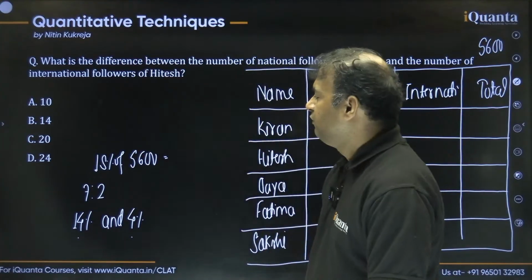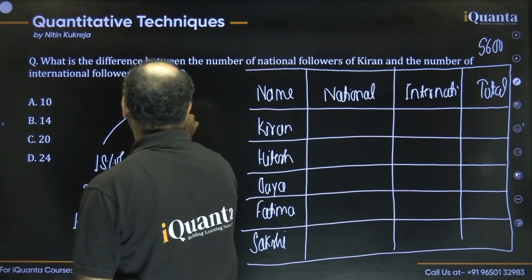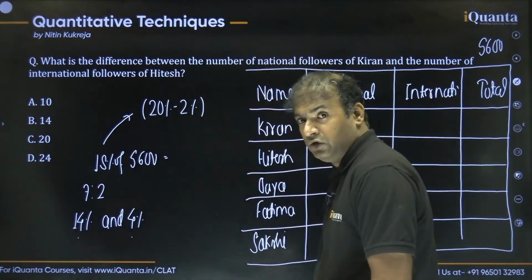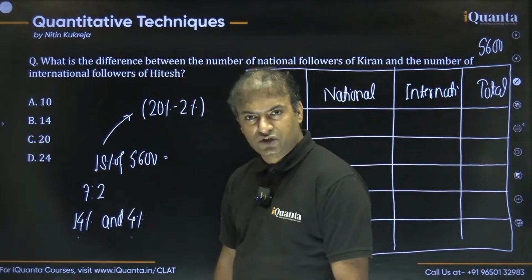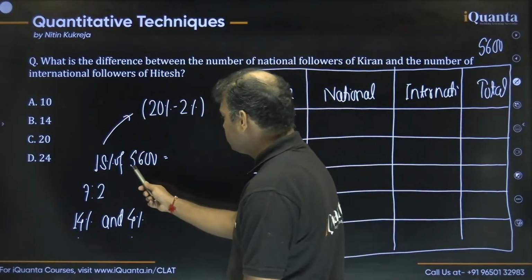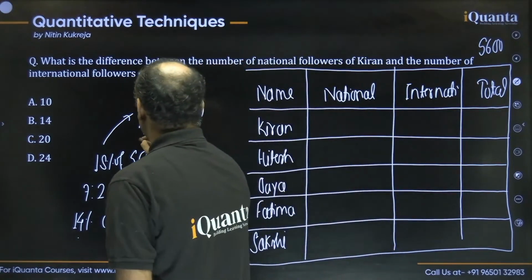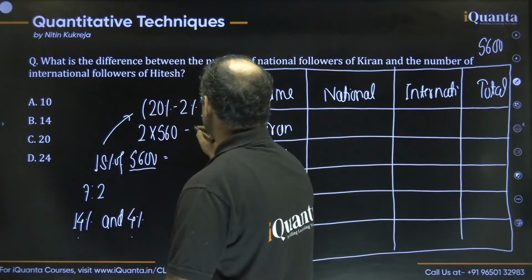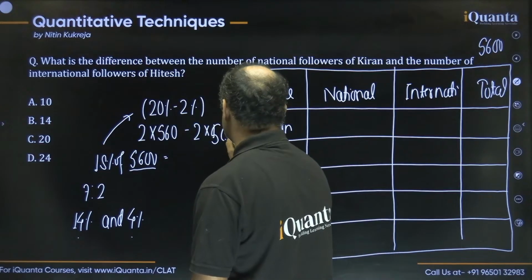For 18%, we can say this is 20% minus 2%, a very basic kind of calculation. 20% is 2 into 10%. 10% of 5,600 is 560, so 20% is twice of 560, which is 1120. And minus 2%, which is 2 into 1%. 1% of 5600 is 56, all right?